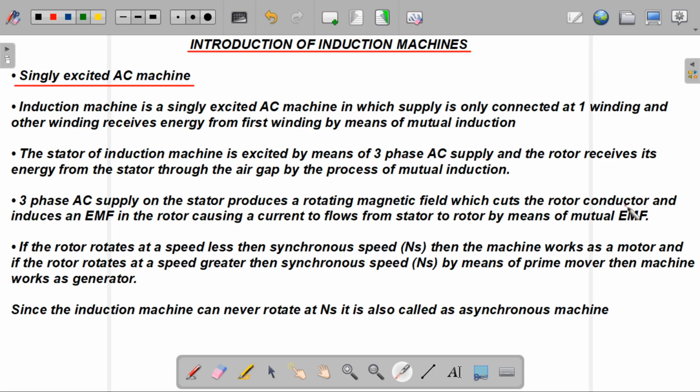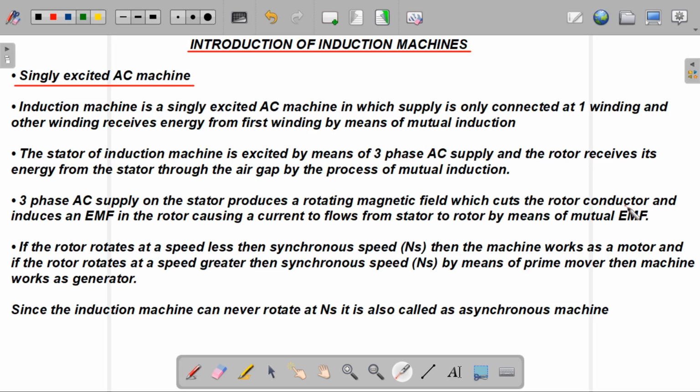What happens in induction machines is that when we supply three-phase power on the stator side, it produces a magnetic field, which is called a rotating magnetic field. On the rotor side, some conductors are already placed, and the rotor conductors are stationary.